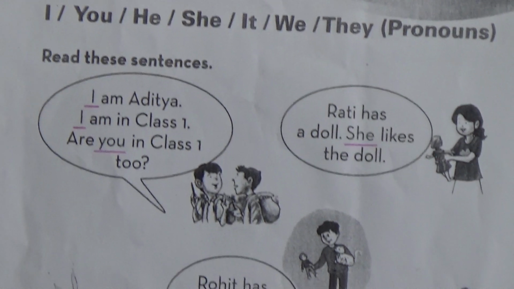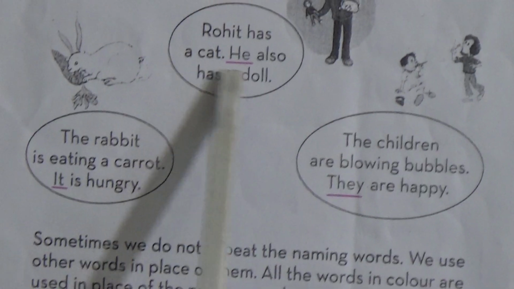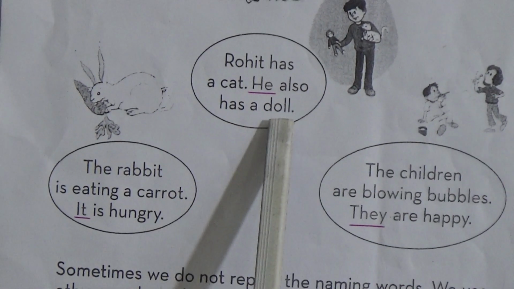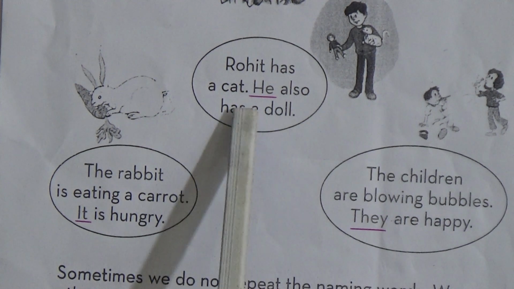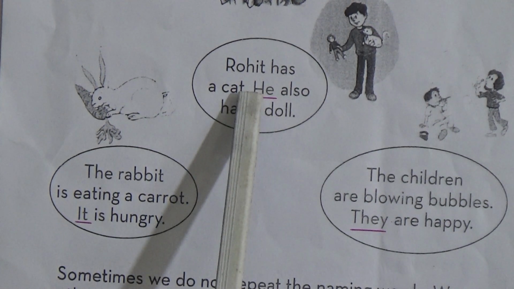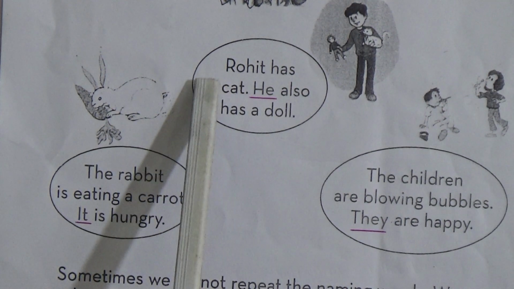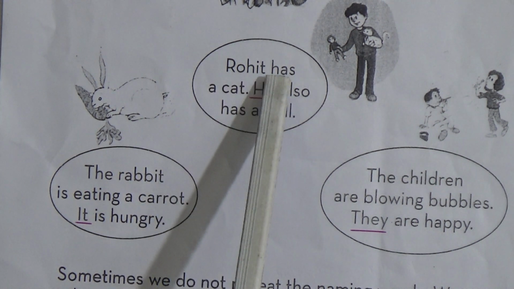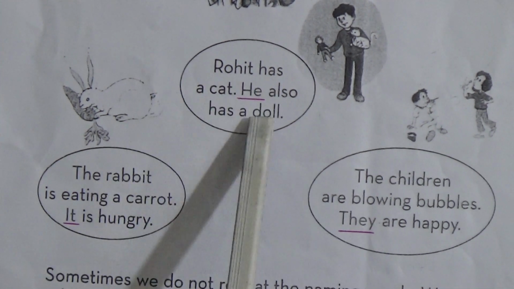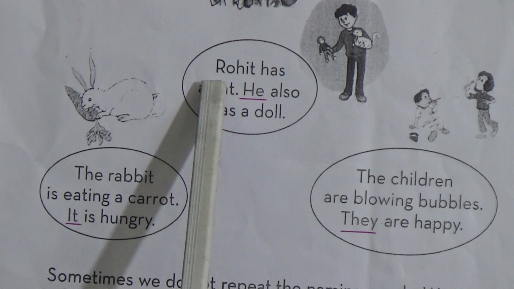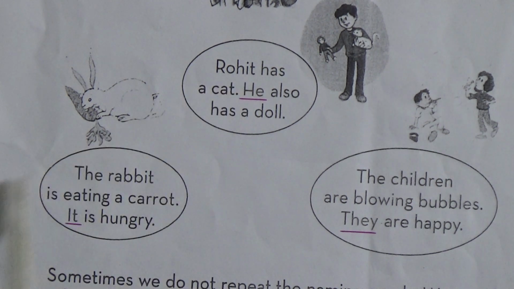Rohit has a cat. He also has a doll. Again here we used he instead of Rohit. Rohit is also a naming word. So we used he instead of the naming word Rohit.